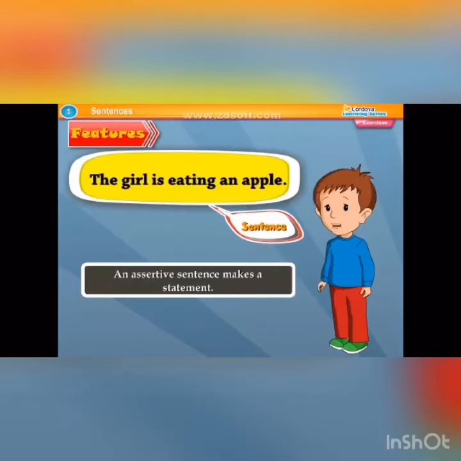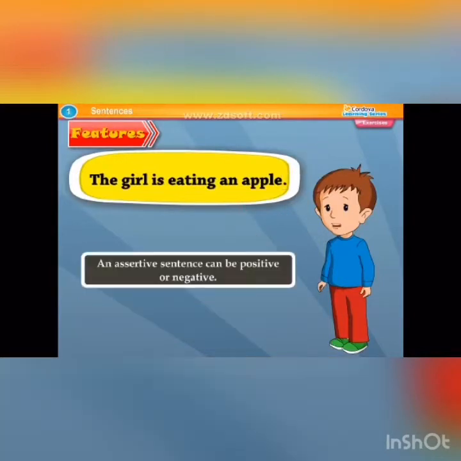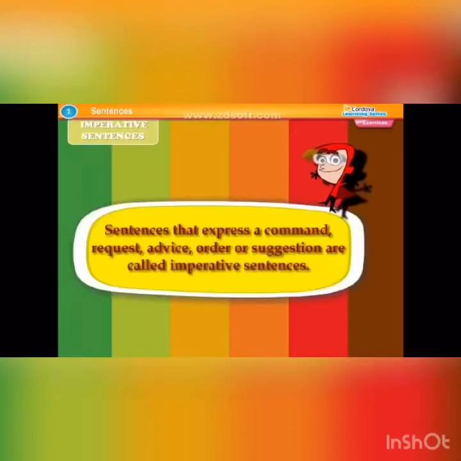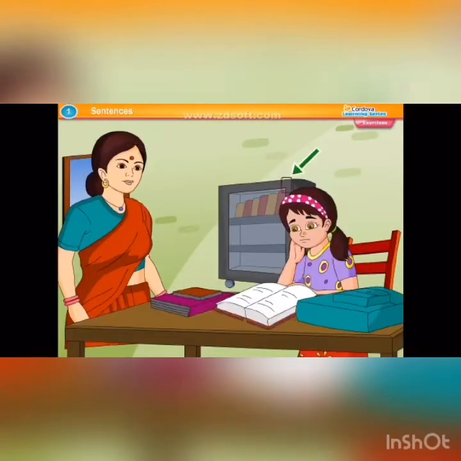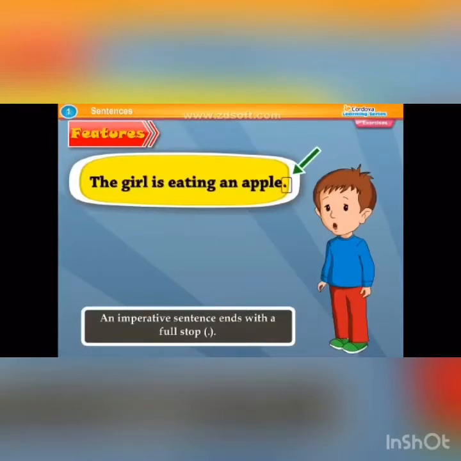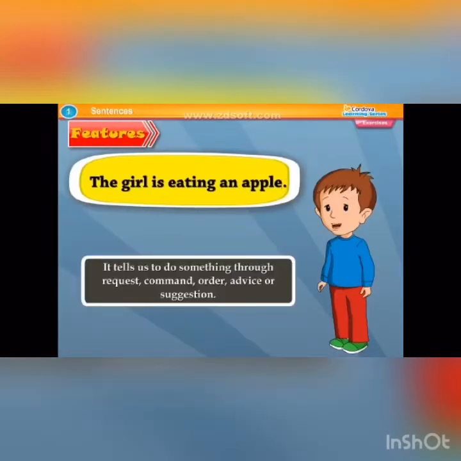Features: An assertive sentence makes a statement. It ends with a full stop. An assertive sentence can be positive or negative. Imperative sentences. Sentences that express a command, request, advice, order or suggestion are called imperative sentences. Examples: Please tell me what happened. Request: Do your homework properly. Order. Features: An imperative sentence ends with a full stop. It tells us to do something through request, command, order, advice or suggestion.